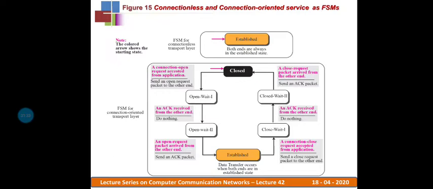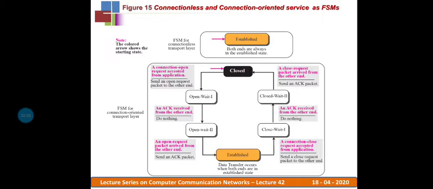Now it switches from the established state to the close wait 1 state. Under this state, the server transport layer accepts that request and sends an acknowledgement, saying I have accepted this close request. Then the state changes from close wait 1 to close wait 2.